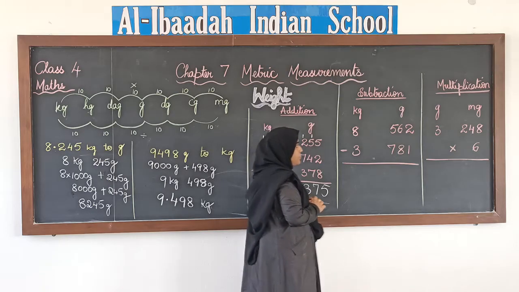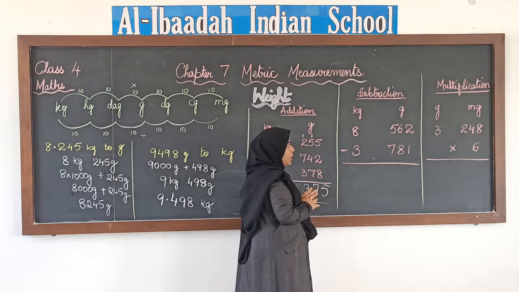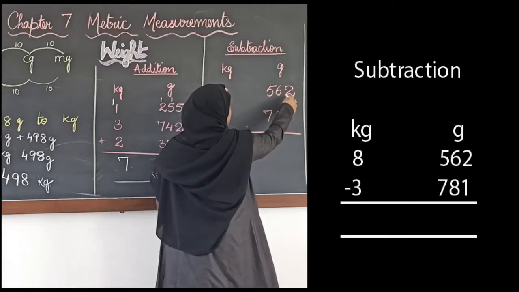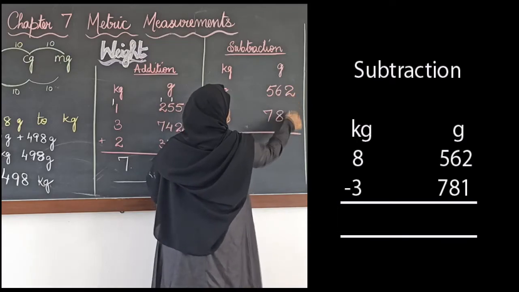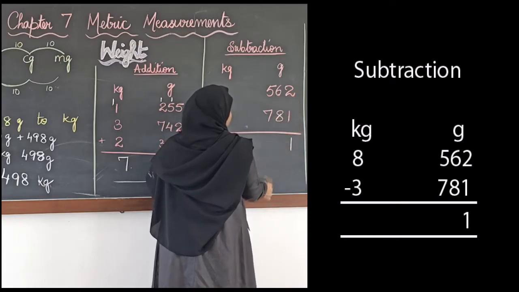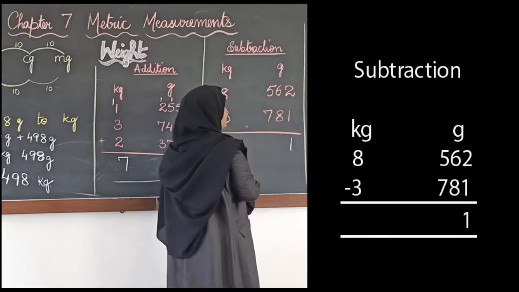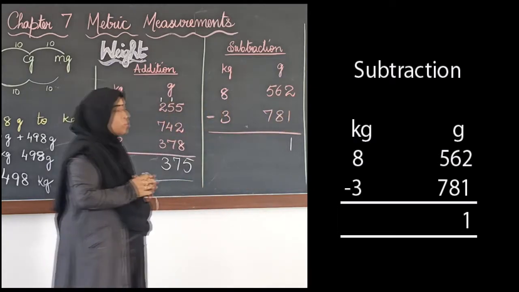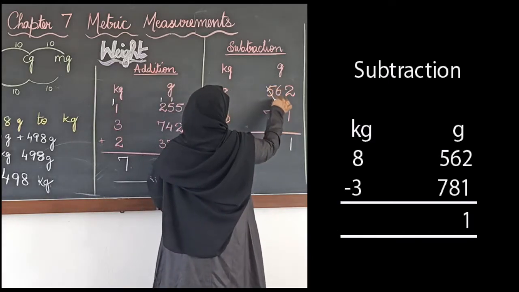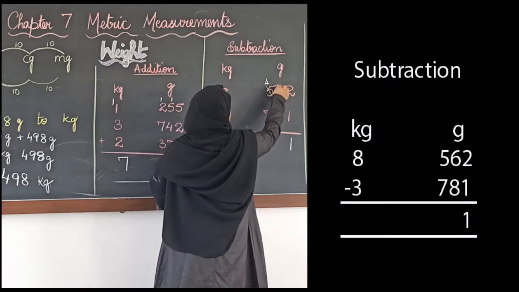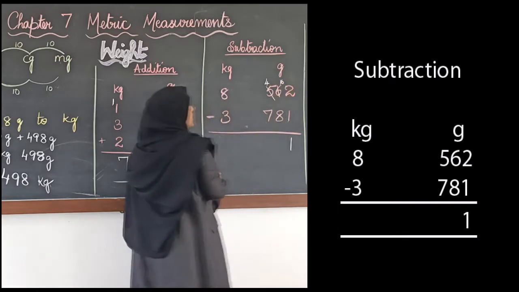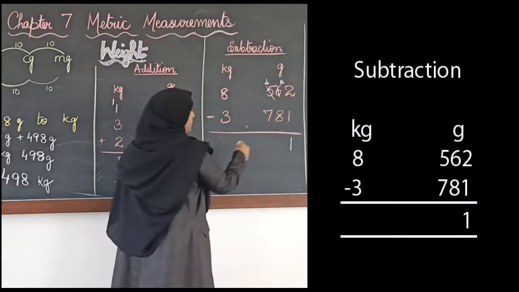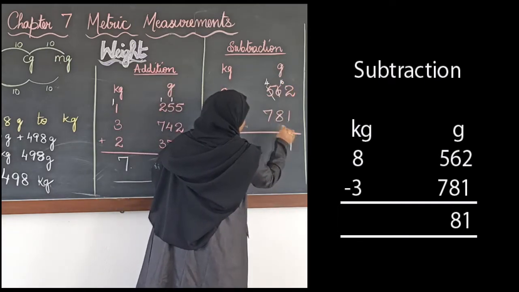Now next we will see subtraction. In subtraction also the steps are the same as we do for whole numbers. So first we will subtract 2 minus 1. 2 minus 1 is 1. 6 minus 8. Is it possible? Can we subtract 8 from 6? No. So what do we do? We will borrow from here, right? Here remains 4 and here it will be 16. 16 minus 8 is 8.